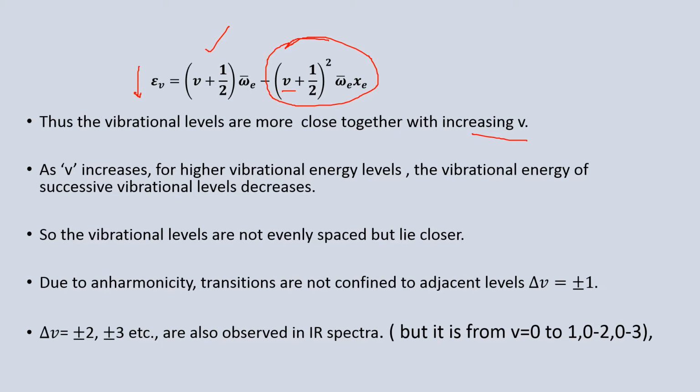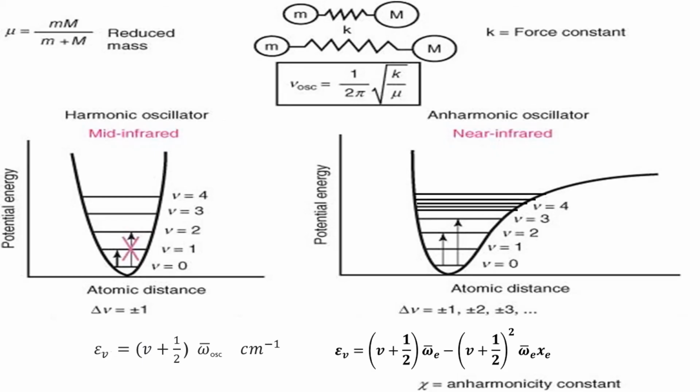Due to anharmonicity, transitions are also not confined to delta v equal to plus or minus 1. Because the vibration energy levels are coming close, we can expect transitions with delta v equal to plus or minus 1, plus or minus 2, plus or minus 3, plus or minus 4, etc. in the IR spectrum. So, this is the simple harmonic oscillation, and this is the energy of a simple harmonic oscillator. And this is P. M. Morse's anharmonic oscillation, and this is the energy of an anharmonic oscillator.